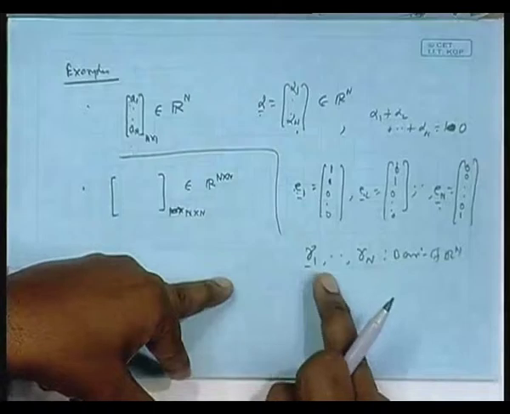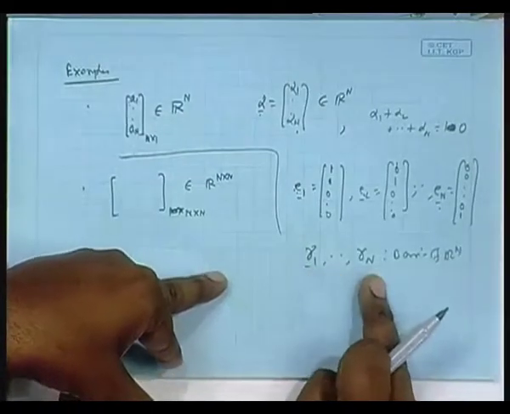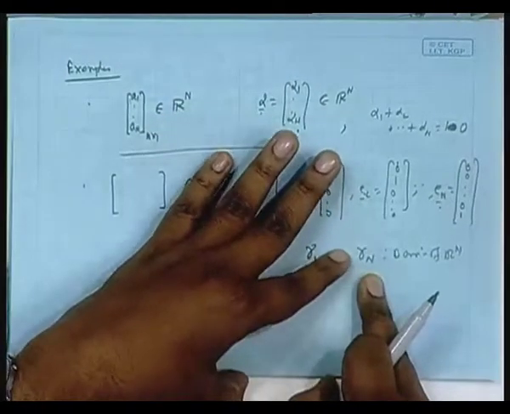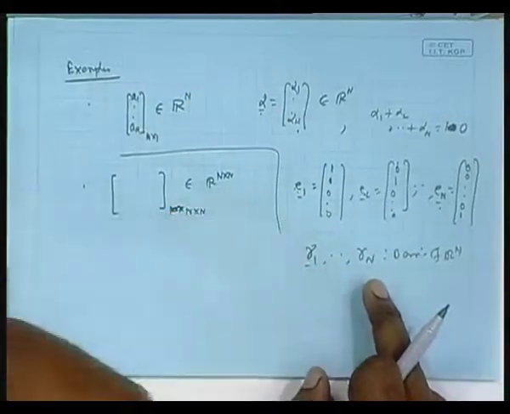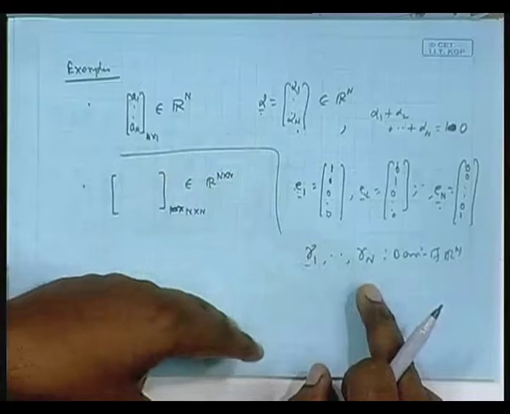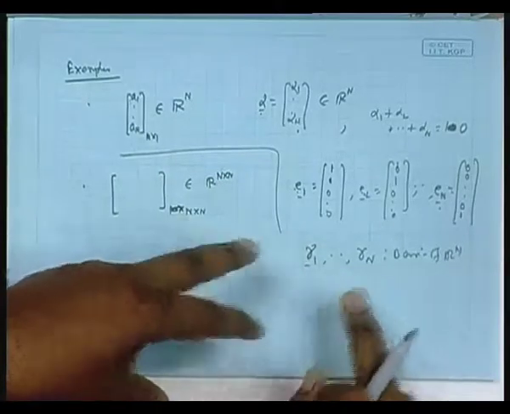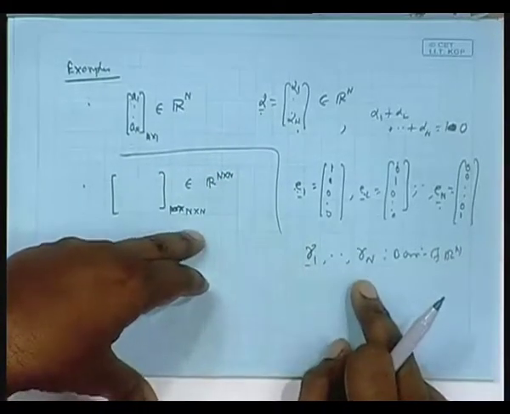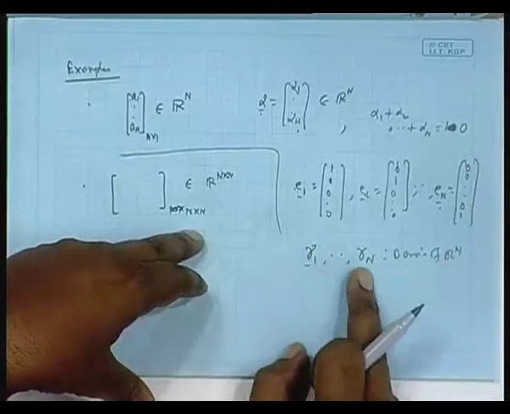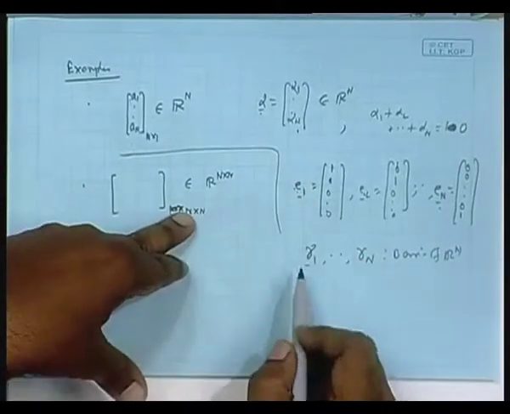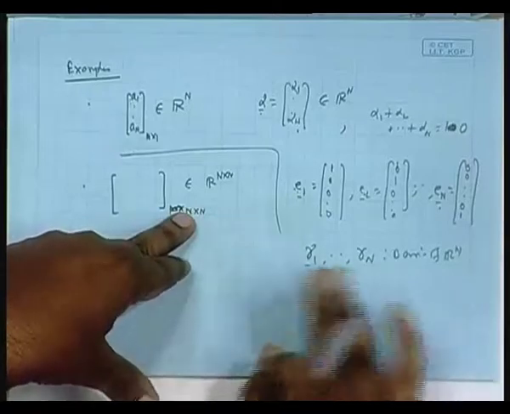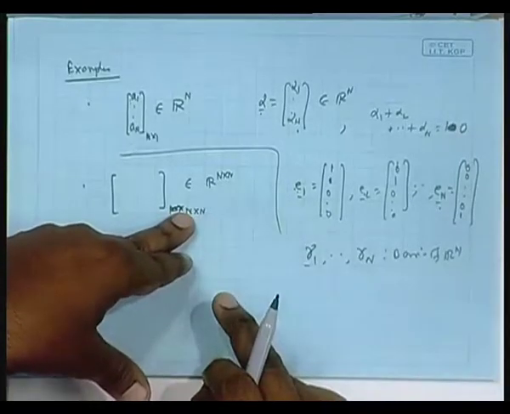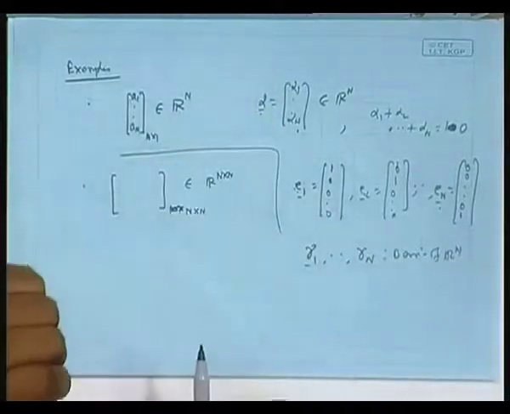So you start constructing gamma 1, gamma 2, and the moment you arrive at n, you cannot get any more, but this gamma 1 to gamma n will be one basis. That way there is an infinite choice of such bases. Here I will pick some basis so that the linear combination coefficients, given any alpha, I will write as C 1 gamma 1 plus C 2 gamma 2 plus and so on. So C 1, C 2 may give me some extra, useful information not visible directly in alpha.